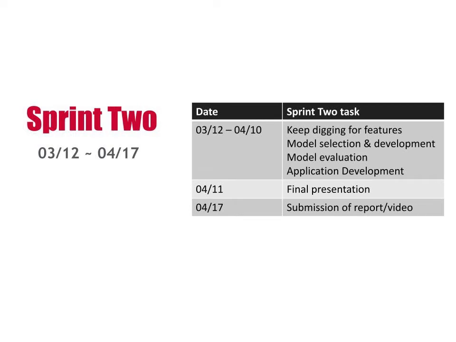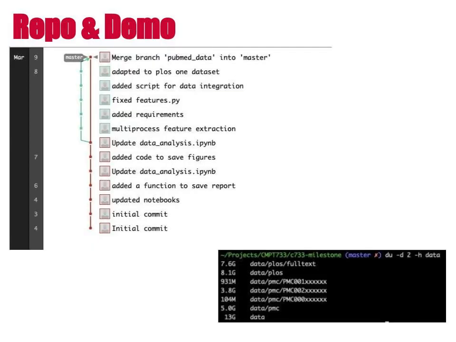In this phase, we will focus on the model and the application. To be more specific, we plan to spend the majority of our time selecting and evaluating models, as we need to make sure the predictions make sense and are ultimately useful for researchers. The application, on the other hand, is largely dependent on the model, so we would develop it more flexibly. These are the current state of our repository and data collection.